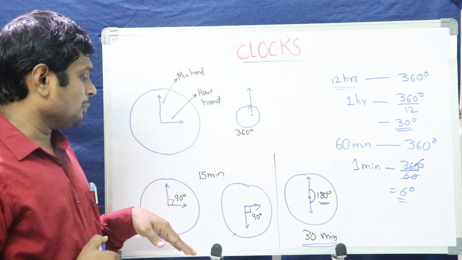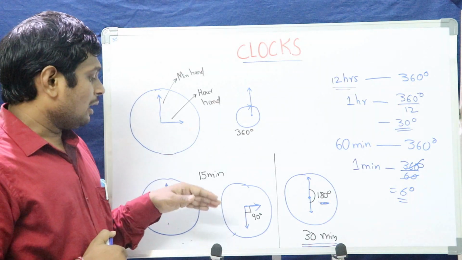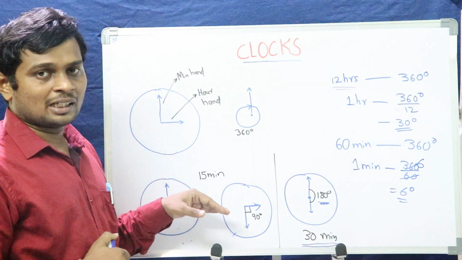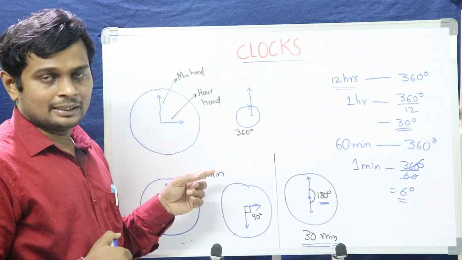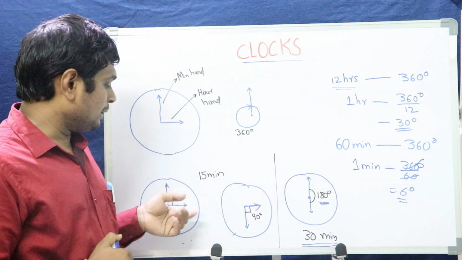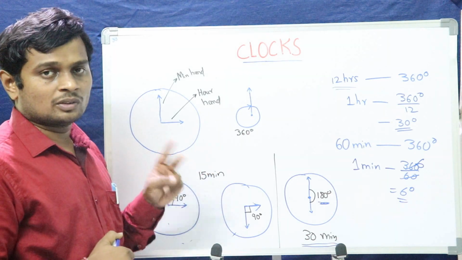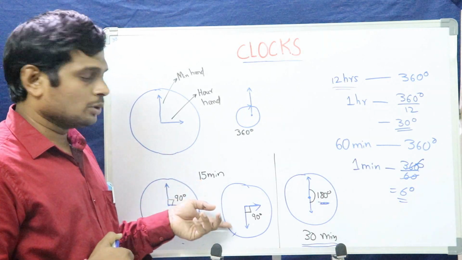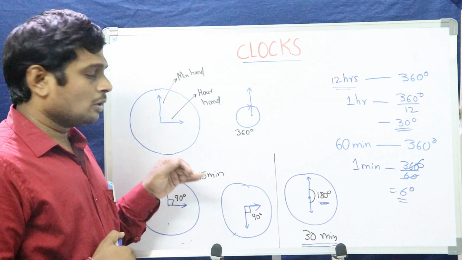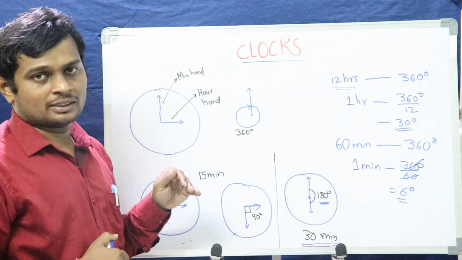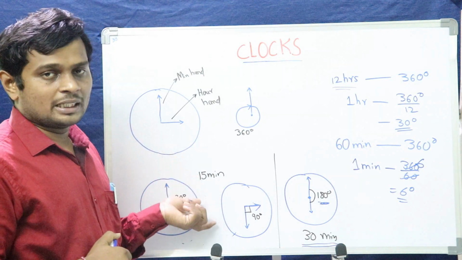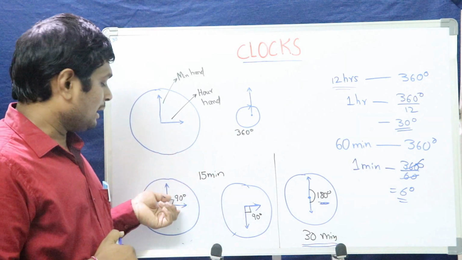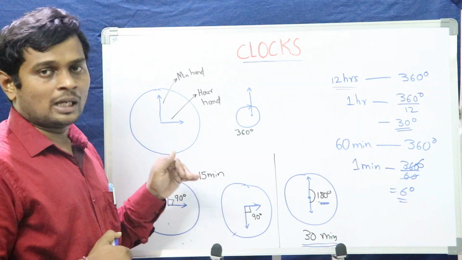Let's take an example. They may ask us how many times the angle between the minute hand and hour hand is 90 degrees in a day. How can we solve that? In an hour, we get it twice, when they are 15 minutes apart, the angle between them is 90 degrees. How many hours are in a day? 24 hours. So in a day, how many times will we get it? 24 into 2, 48 times we will get the 90 degrees angle between the two hands.